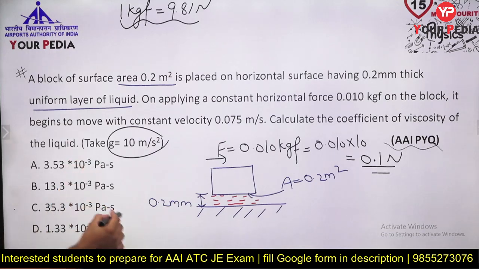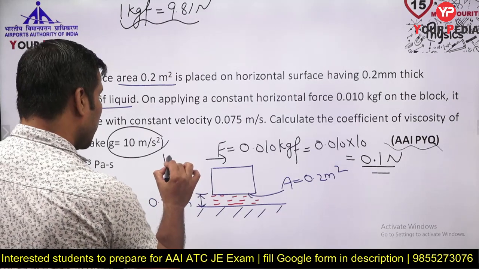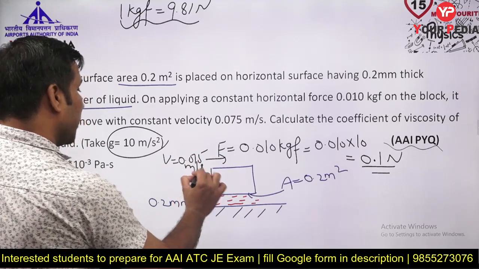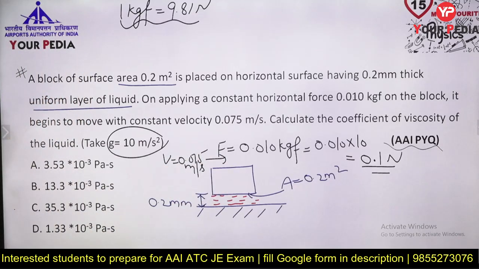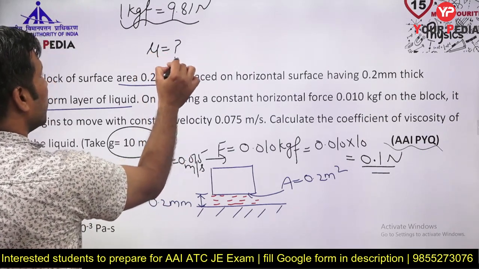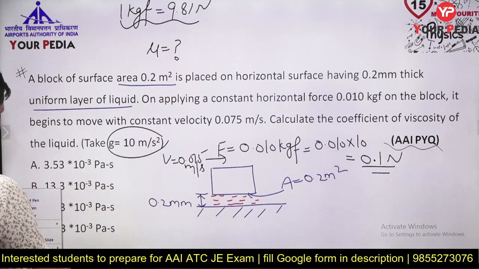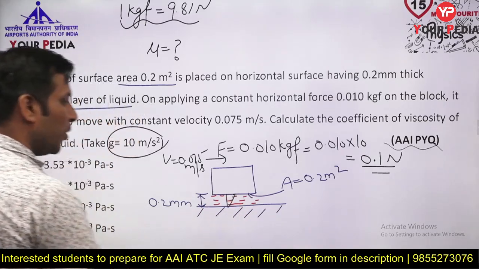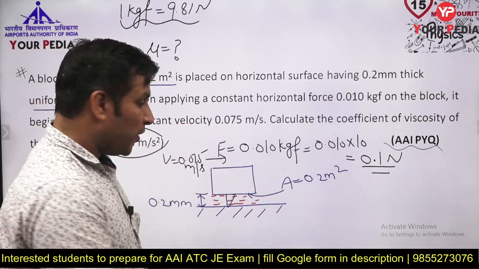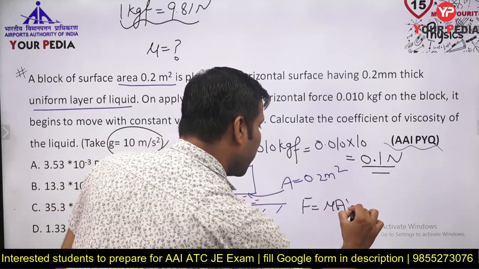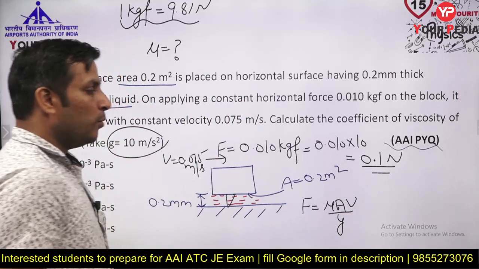It begins to move with constant velocity. The velocity is 0.075 meter per second. He is asking you the coefficient of viscosity. Just assume here a linear velocity profile, and for that we have one formula: F equal to mu A V by y.